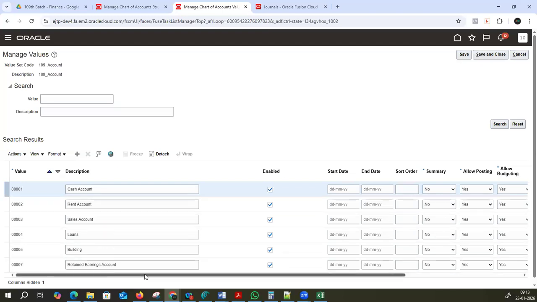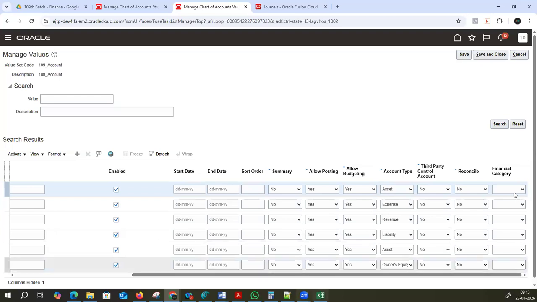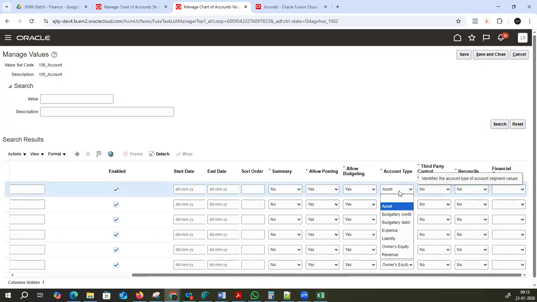Not this, in accounting type. See, here asset on the right side, and liability. So do we have to create these, or are they default? It will come, no need to create. That is already available by default in the drop down. In the drop down, you have to choose. That's it. Oracle will give the default.